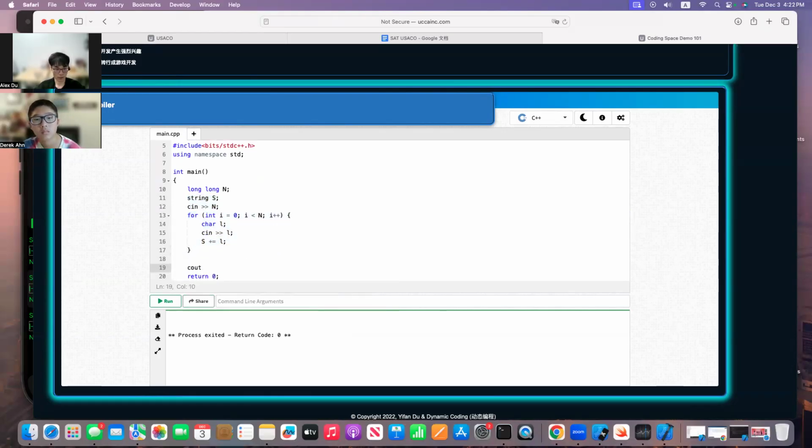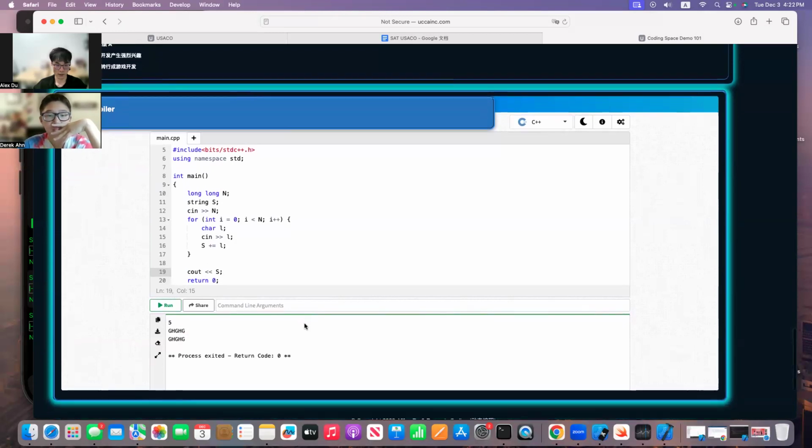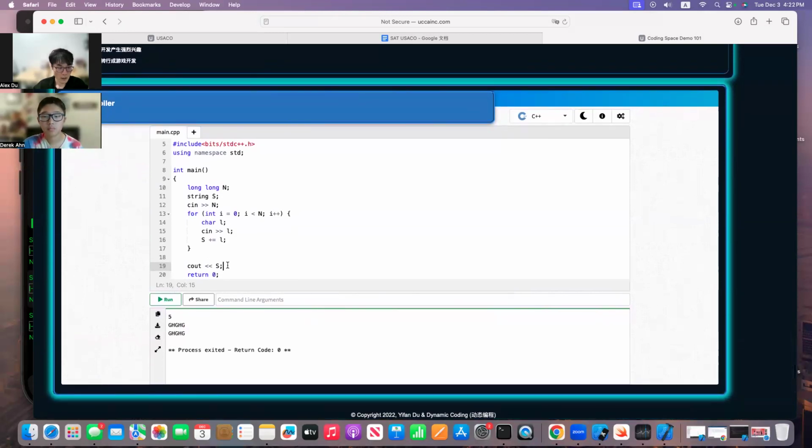Whenever everything's done, you can simply check a little bit out of your starter algorithm here. This is always going to be a good habit. You put 5 here, and then G, H, G, H, G, and yes, you successfully pass the data in. Okay, so there we go, good.